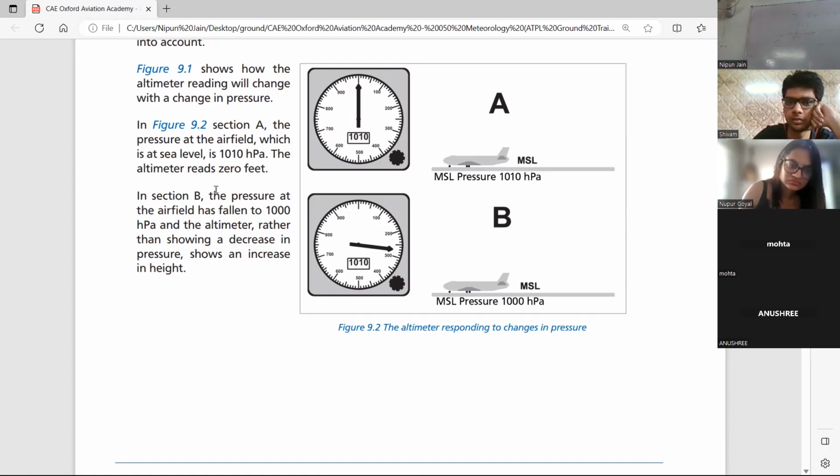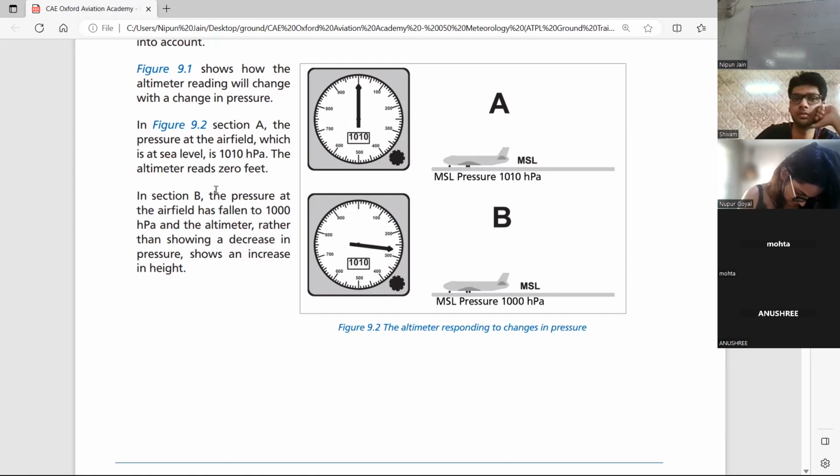So plane is at aerodrome level, but it is showing you 300 feet. So you will think that today I am at 300 feet, but you are not at 300 feet. You are in the ground. So that is why whenever you are flying with a pressure change, you have to change your altimeter setting. If you don't change your altimeter setting, then you will be in a fault. आपको अभी 300 फीट जाना है and you hit the runway. ठीक है? It is very important.